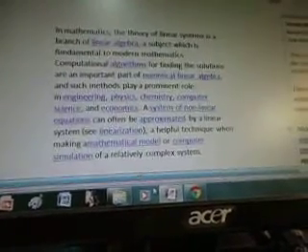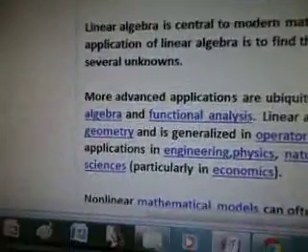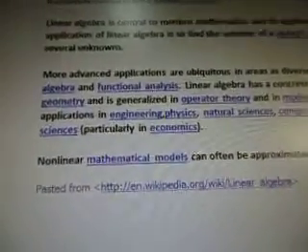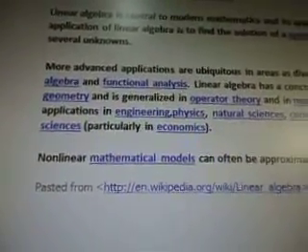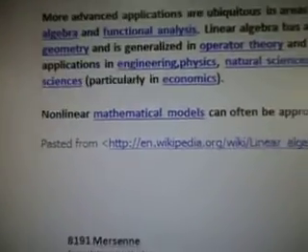And here's more about linear algebra. It's a branch of mathematics that studies vector spaces, also called linear spaces, along with linear functions that input one vector and output another. I'm not going to read all of that information, so I'm just going to do the bold spots. Linear algebra is central to modern mathematics and its applications. An elementary application of linear algebra is to find the solution of a system of linear equations in several unknowns. More advanced applications are ubiquitous in areas as diverse as abstract algebra and functional analysis.